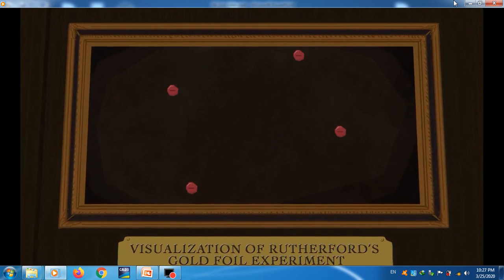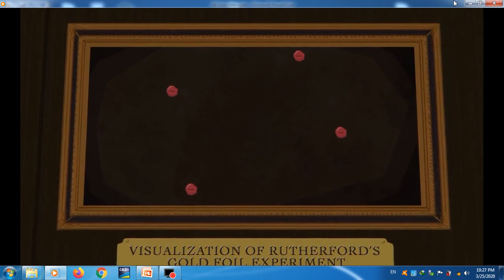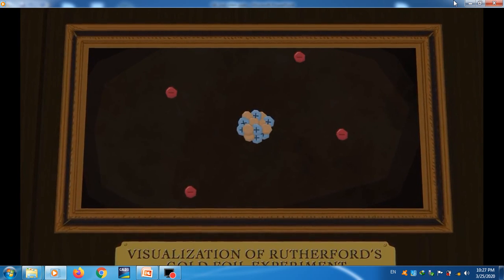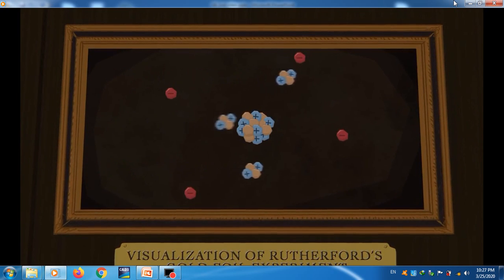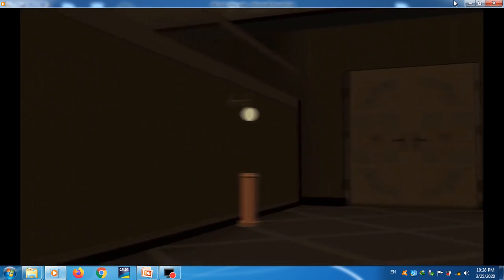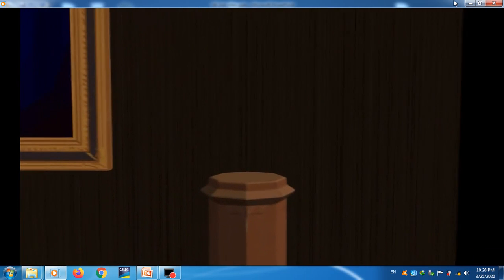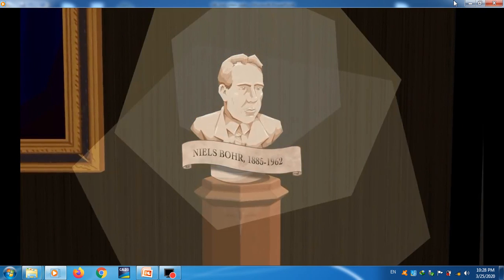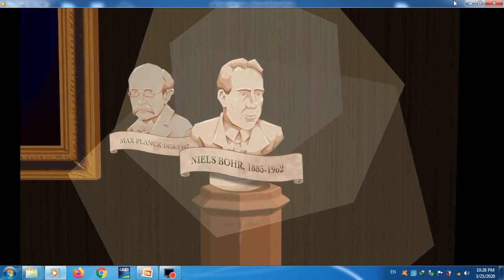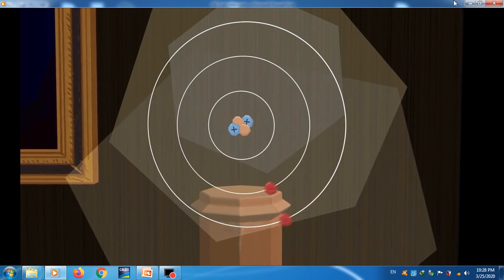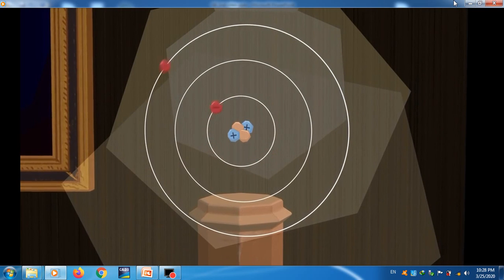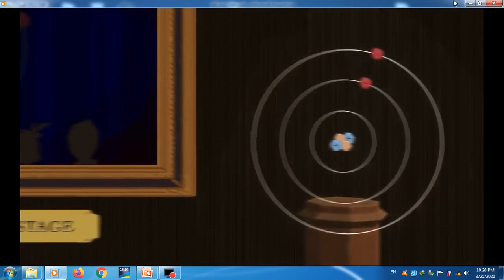Rutherford concluded that atoms consisted largely of empty space, with just a few electrons, while most of the mass was concentrated in the center, which he termed the nucleus. The alpha particles passed through the gaps, but bounced back from the dense, positively charged nucleus. But the atomic theory wasn't complete just yet. In 1913, another of Thomson's students by the name of Niels Bohr expanded on Rutherford's nuclear model. Drawing on earlier work by Max Planck and Albert Einstein, he stipulated that electrons orbit the nucleus at fixed energies and distances, able to jump from one level to another, but not to exist in the space between.